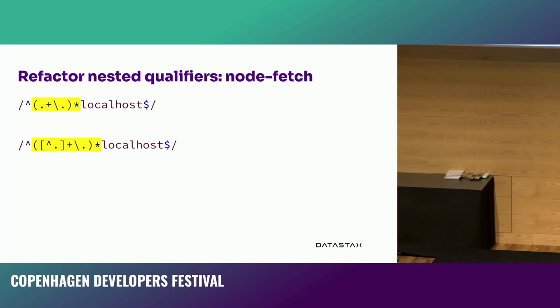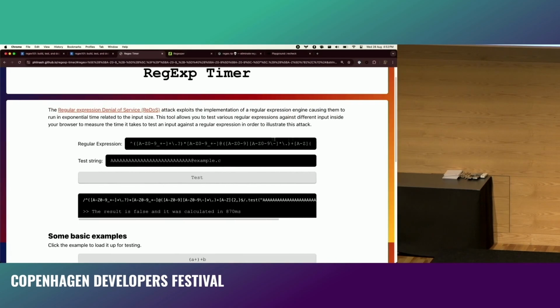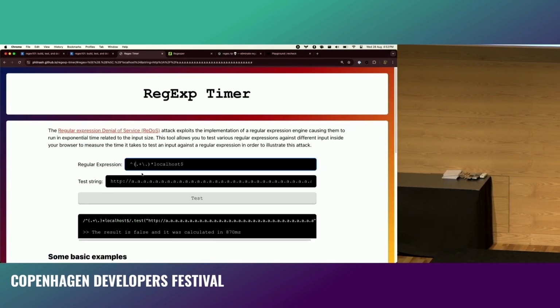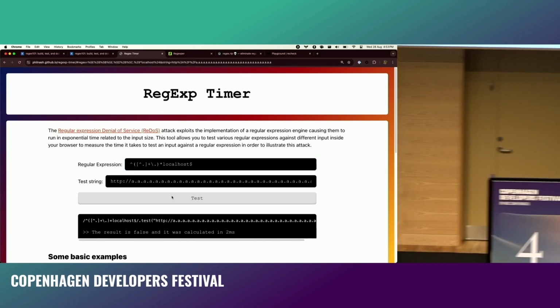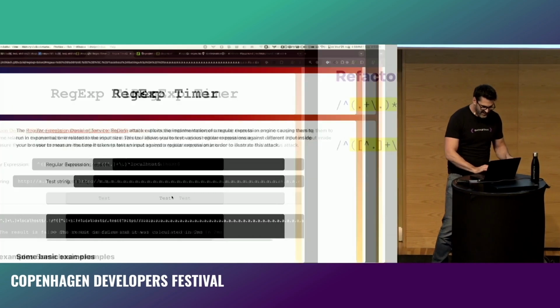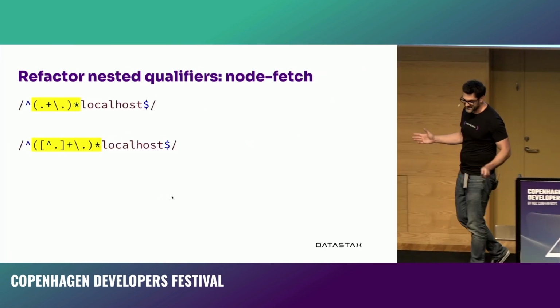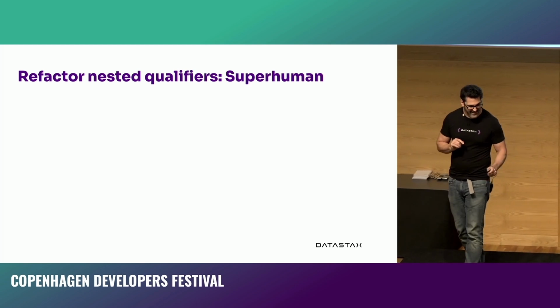We can go back to our timer and check that one out, I think. What have we got there? If I actually fix it to be anything that's not a dot, it takes no time at all. It's finished in 2 milliseconds. It's totally happy with it. Because there's now no overlap. That's not how node fetch fixed it, but it's one way we could.